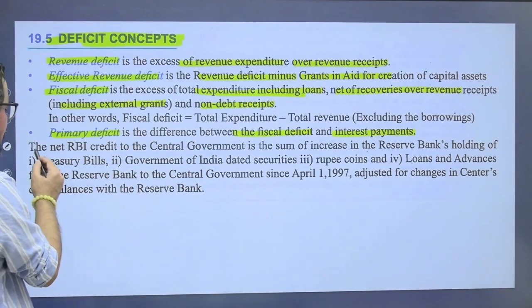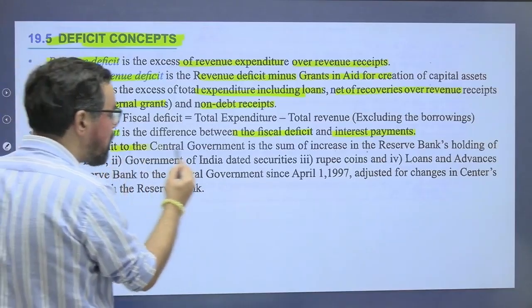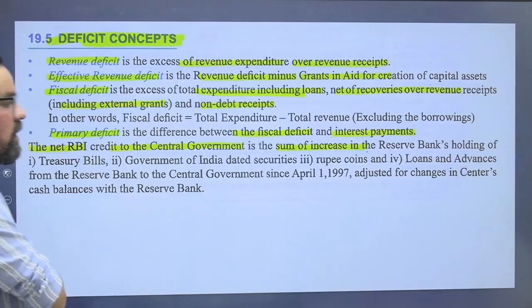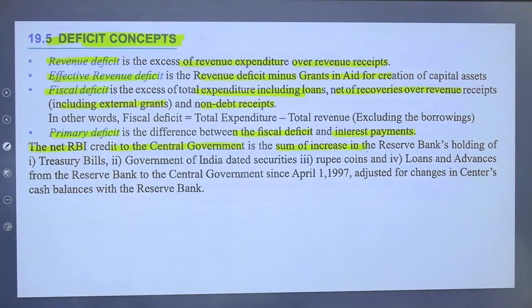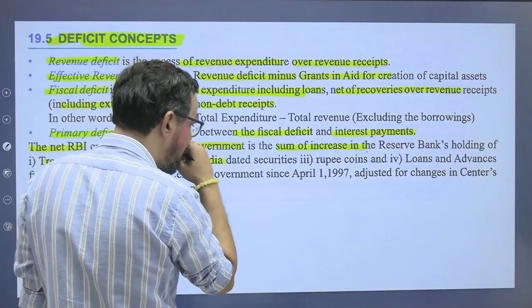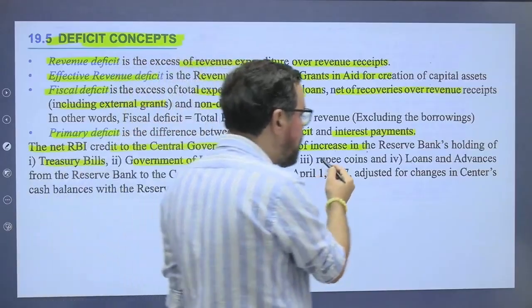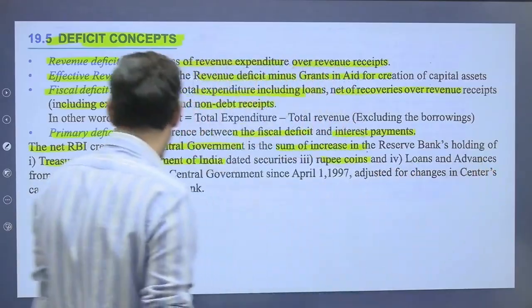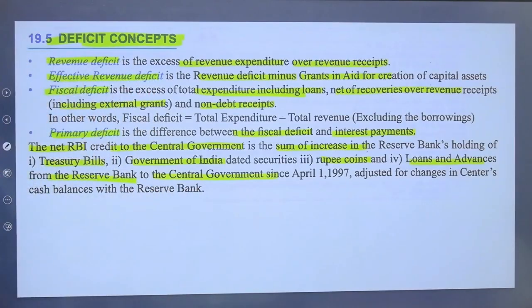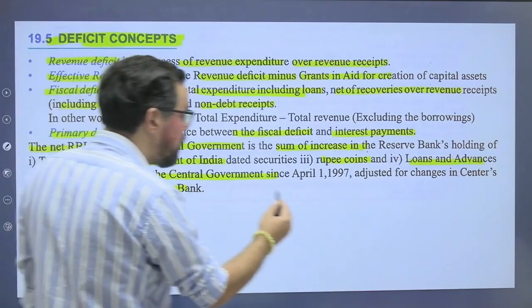The net RBI credit to central government is the sum of the increase in the Reserve Bank of India's holding of treasury bills, Government of India dated securities, rupee coins, and loans and advances from RBI to central government since April 1st, 1997, adjusted for change in the center's cash balance with the RBI itself.